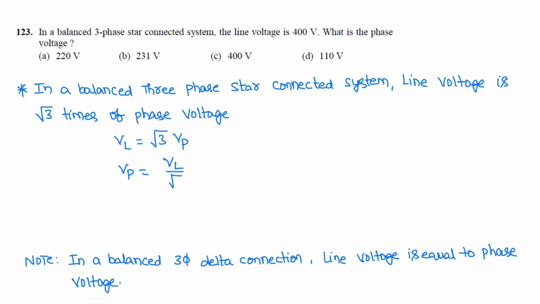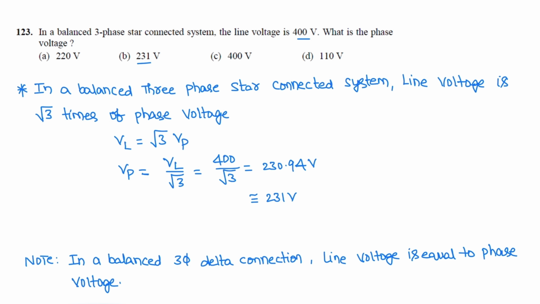So in the question line voltage is 400 volts, so VL is 400 volts divided by root 3. Its value is 230.94 volts, approximately equal to 231 volts. So phase voltage is 231 volts. Correct option is B.